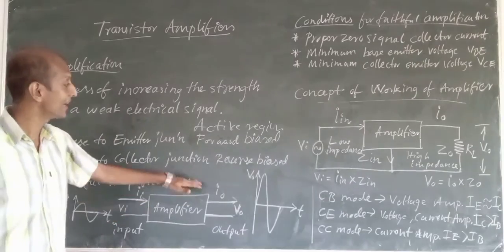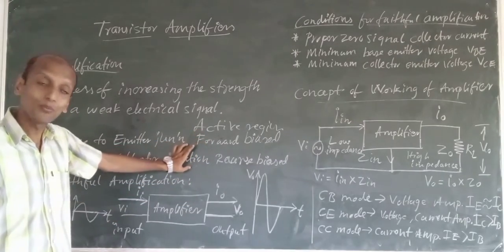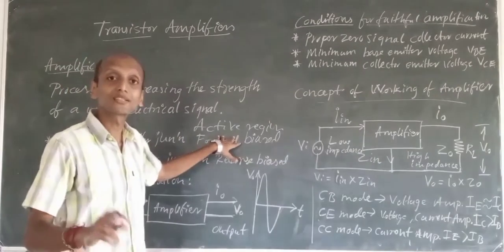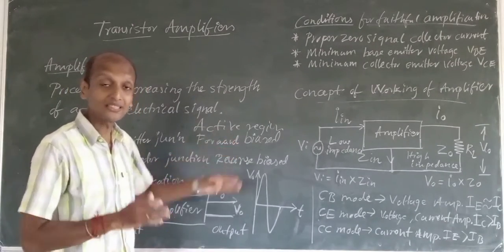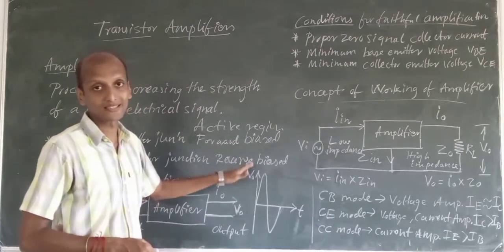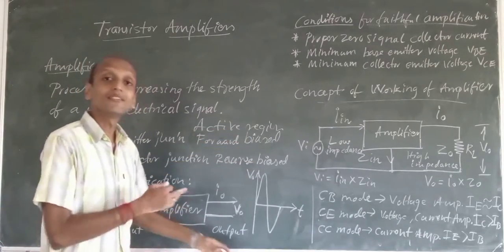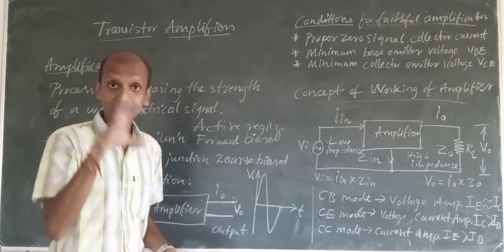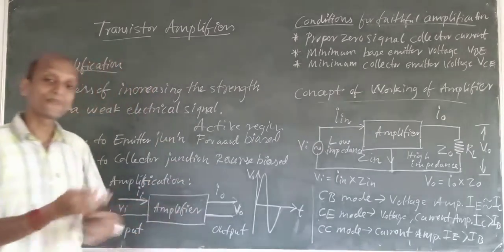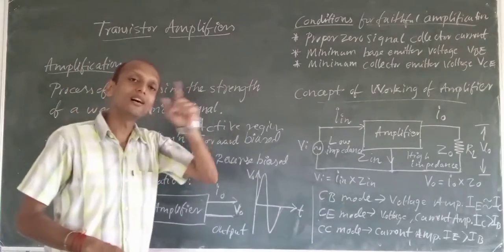When both these conditions are satisfied, your transistor is working in the active region of operation in the output characteristic curve. So then we can use that transistor circuit as the best amplifier.